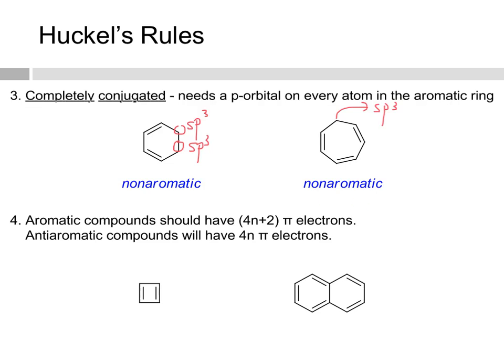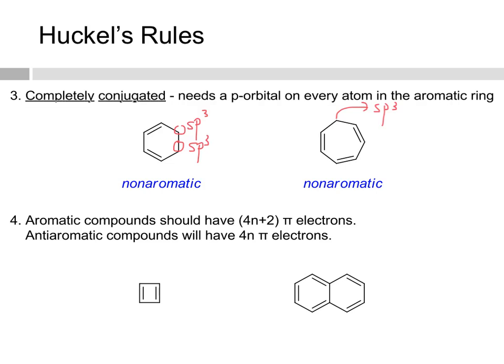And finally, once those three rules are fulfilled, you have to decide whether it's aromatic or anti-aromatic. Aromatic compounds will have 4n plus 2 pi electrons. Anti-aromatic compounds will have 4n pi electrons. So looking at these two molecules, count the number of pi electrons and determine if it's aromatic or anti-aromatic.